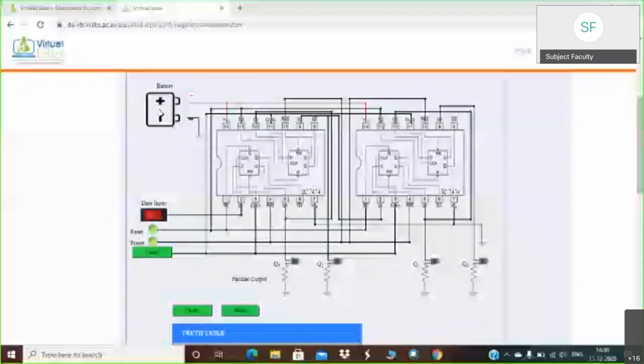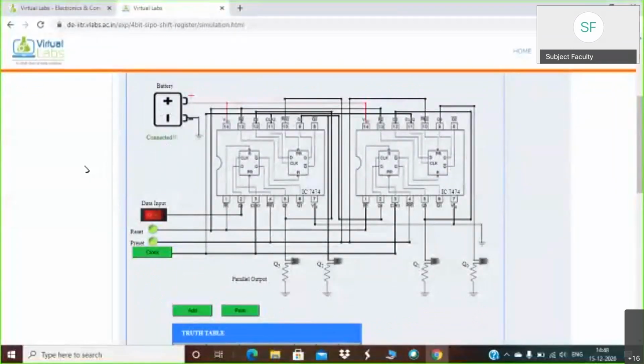So when I click on this battery, it will be connected. One message will be displayed here that it is connected. So this is our first step. Always do that, and in any case, if you forget that, then a message will be displayed.